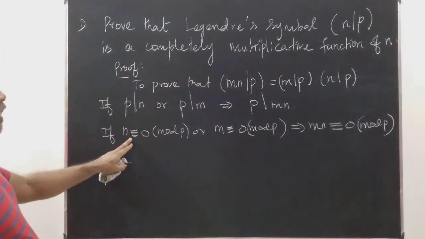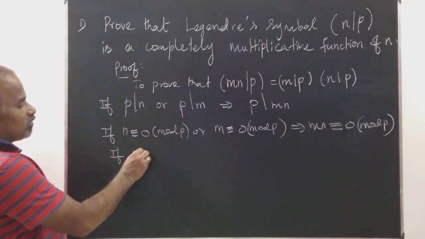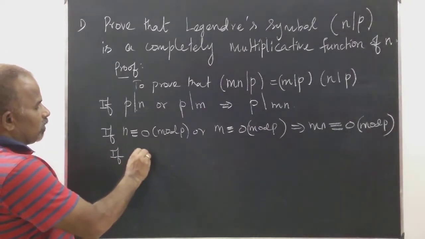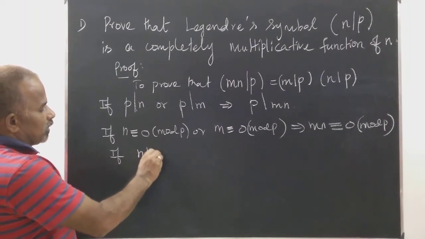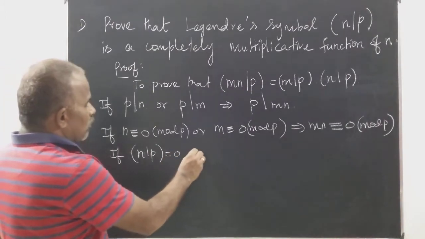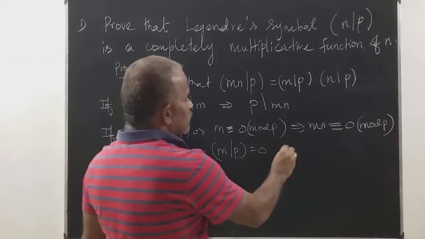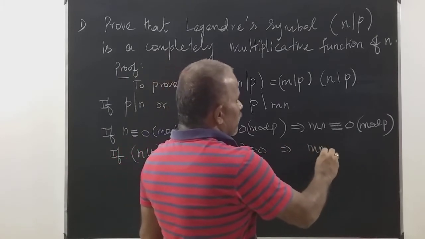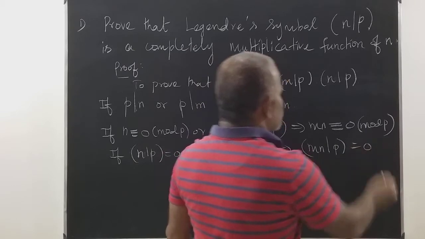So therefore n is congruent to 0 mod p means n over p is equal to 0 or m over p is equal to 0, this implies mn over p is also equal to 0.